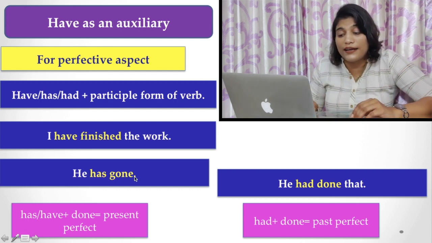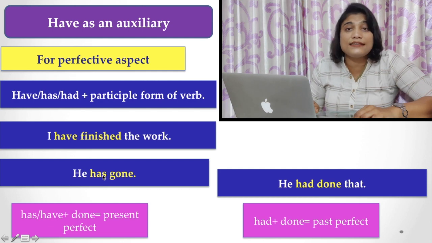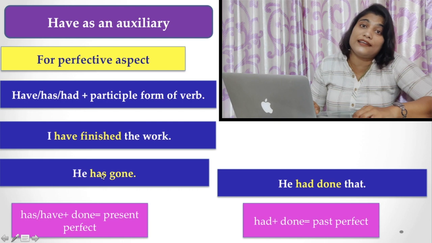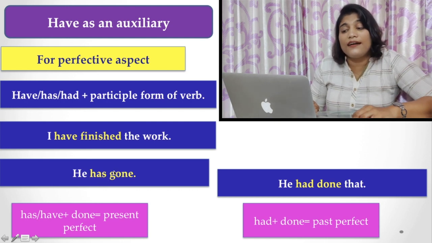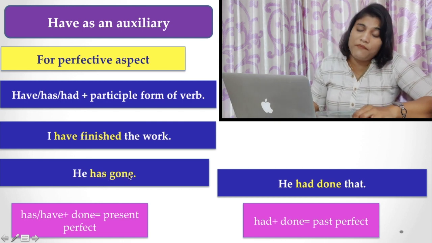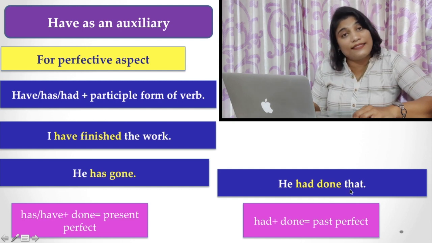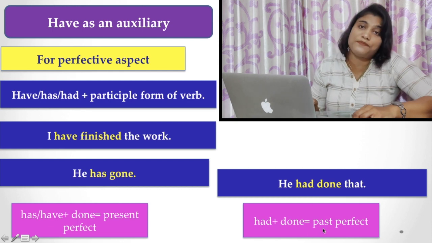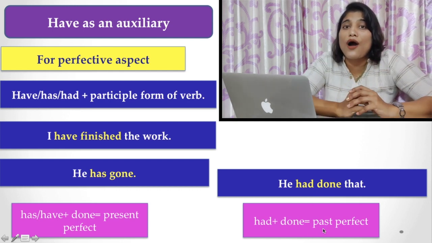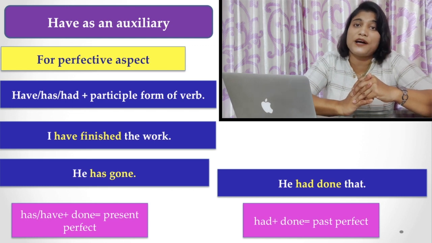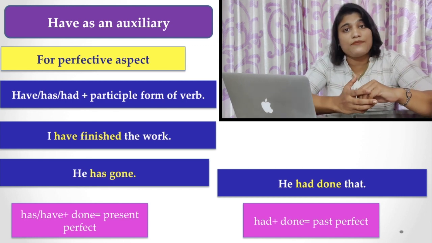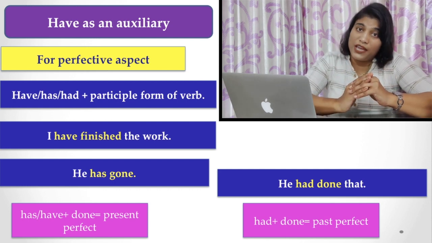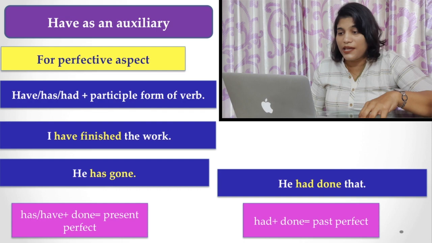Similarly, he has gone. Here also, has is the present form of the verb have, which is used with the third person singular, and gone is the participle form of the main verb. Similarly, he had done that. Here also, had is used to make the sentence past perfect. So when we are talking about past perfect, present perfect, or the perfective aspect, we have to use have and the third form of the main verb, or the participle form of the main verb.